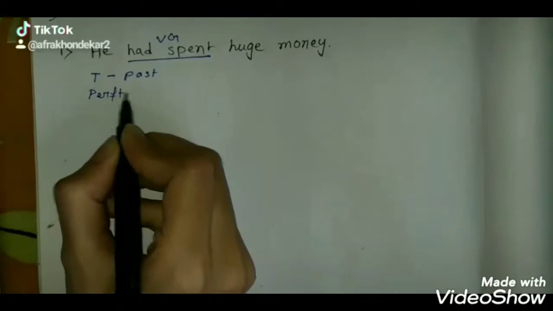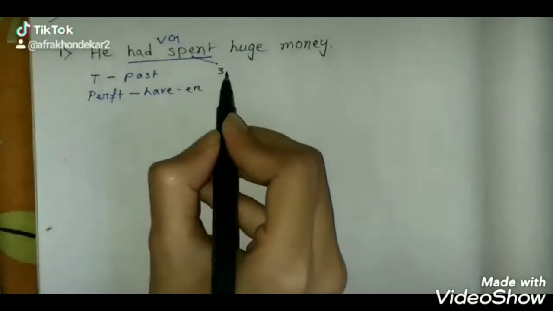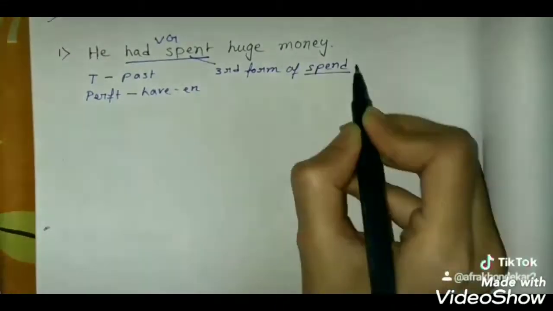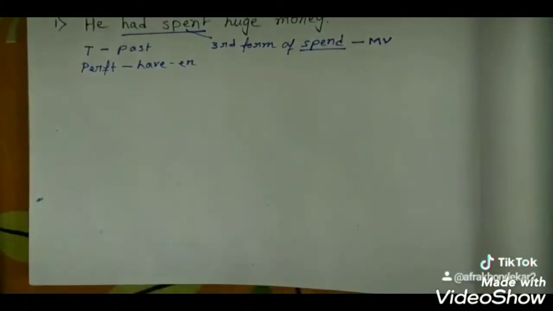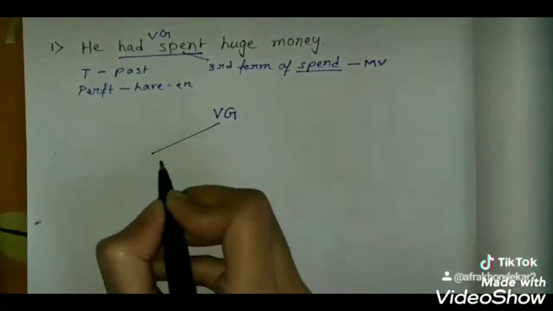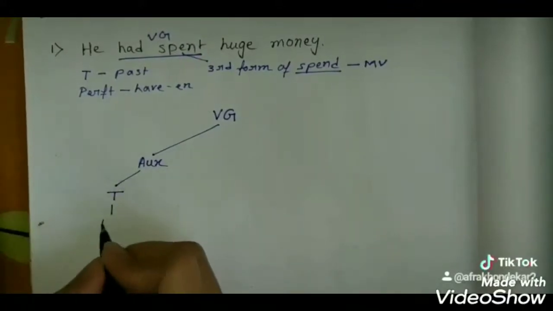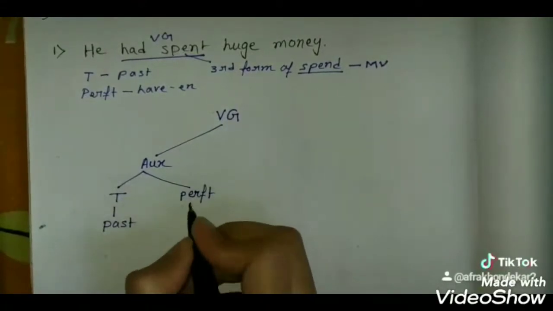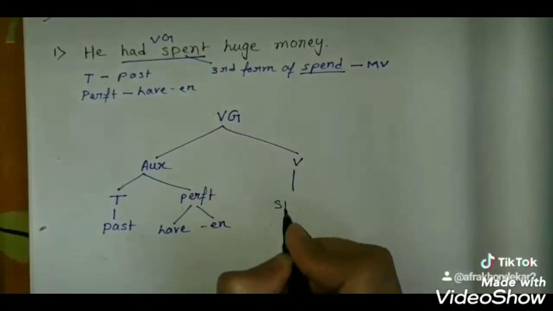So under perfect we need to write have n, and spent is the third form of the verb spend. So spent is here main verb. Now for the structure we need to write VG, under VG auxiliary, and under auxiliary first tense, tense is past, and again under auxiliary perfect, under perfect have n, and from VG the verb spend.